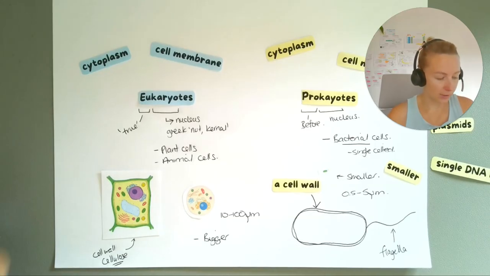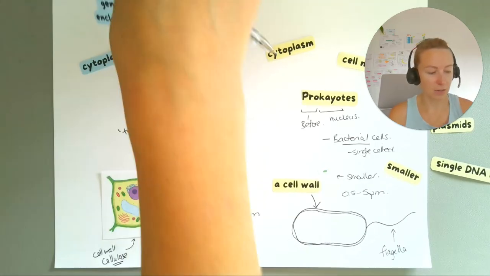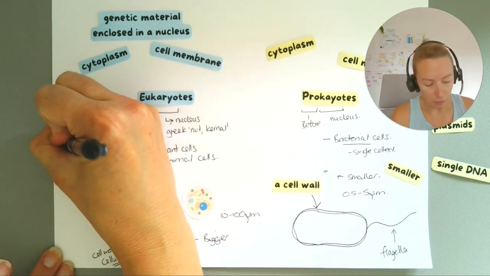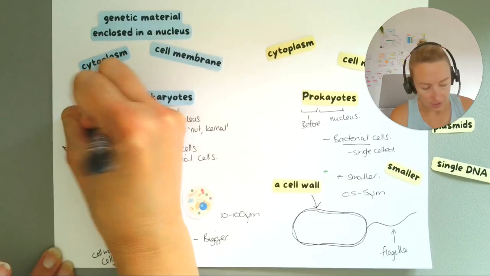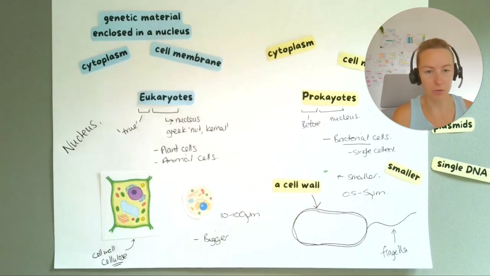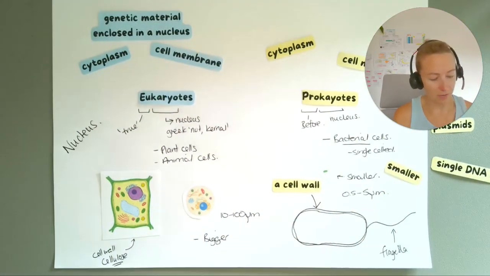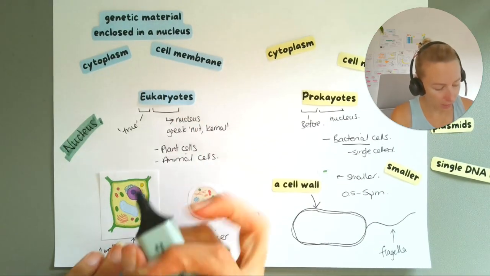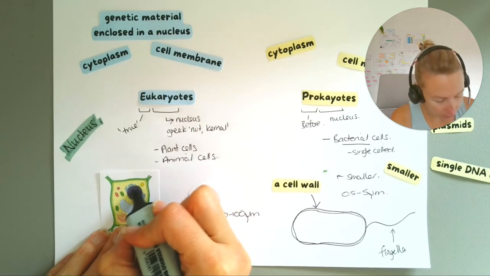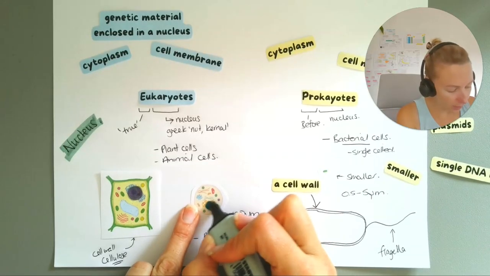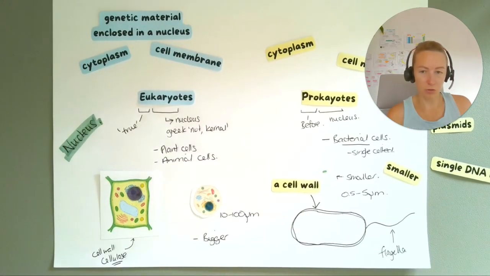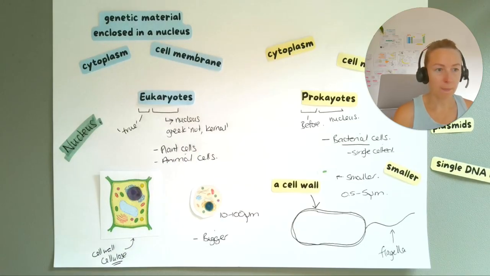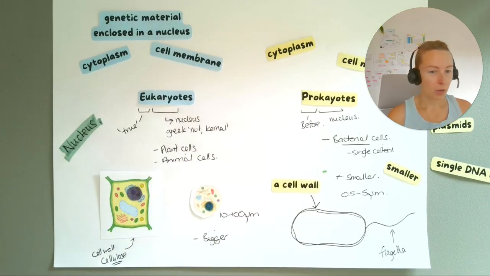But most importantly, both of these cells have their genetic material enclosed in a nucleus. So really, this is one of the most important bits about eukaryotes. They have a nucleus. And you can see it here on this plant cell, there's the nucleus. You can see it here on this animal cell, there's the nucleus. These eukaryotes have a true nucleus, and these are plants and animal cells.